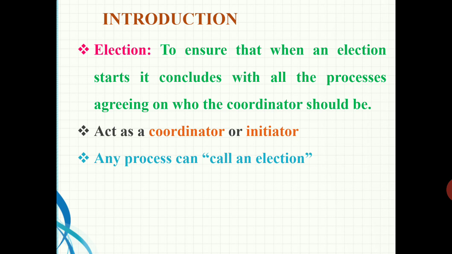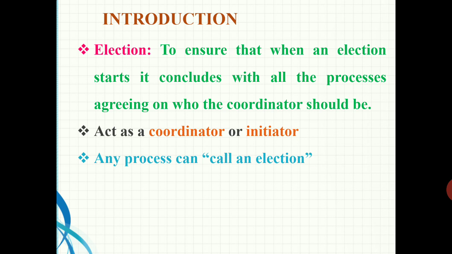So for that we are using the election algorithm. Distributed algorithms require one process to act as a coordinator, or we can say an initiator or a sequencer. Otherwise it performs some special role in the distributed system.